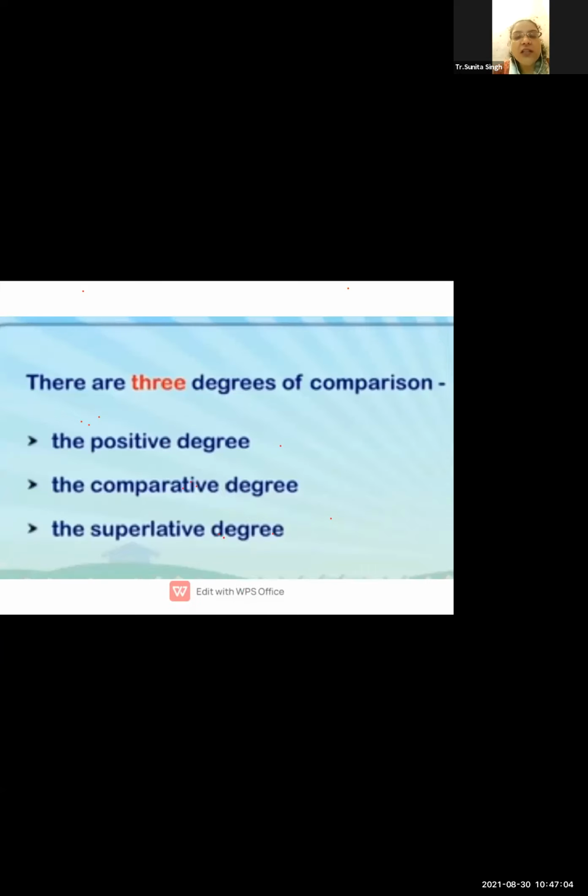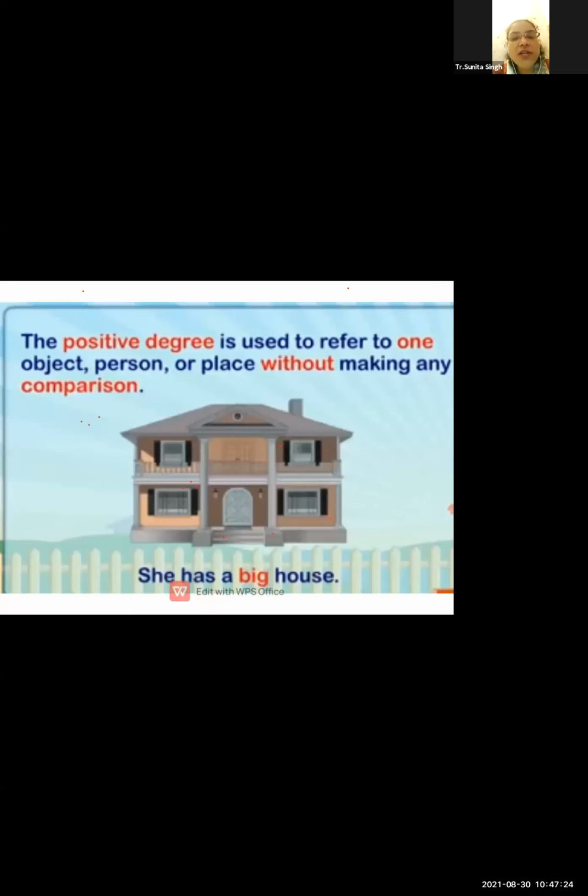There are three degrees of comparison. First is the positive degree, second is the comparative degree, third is the superlative degree. Let us see one by one. The positive degree is used to refer to one object, person, or place without making any comparison. It's just a simple form.